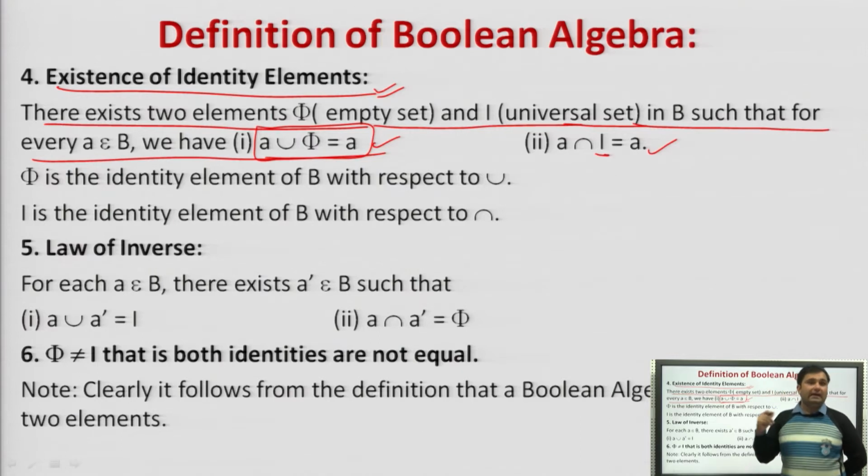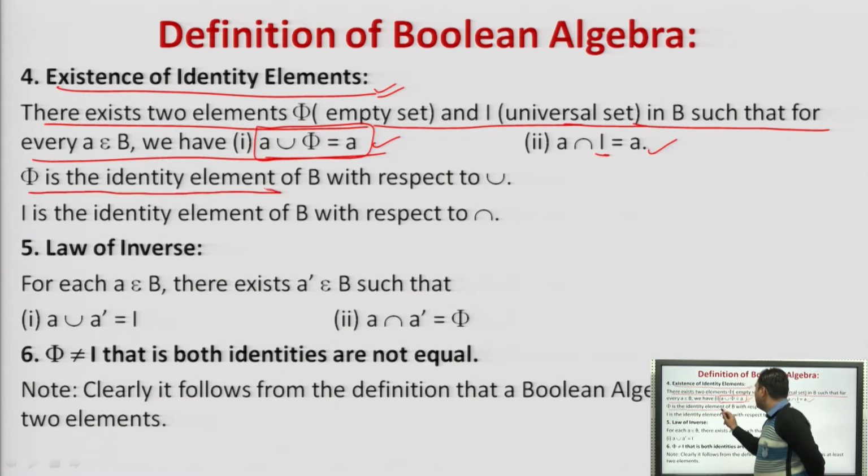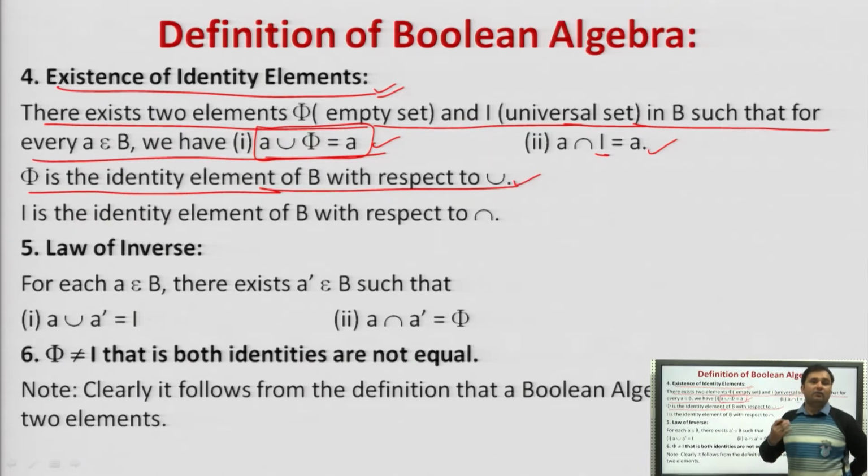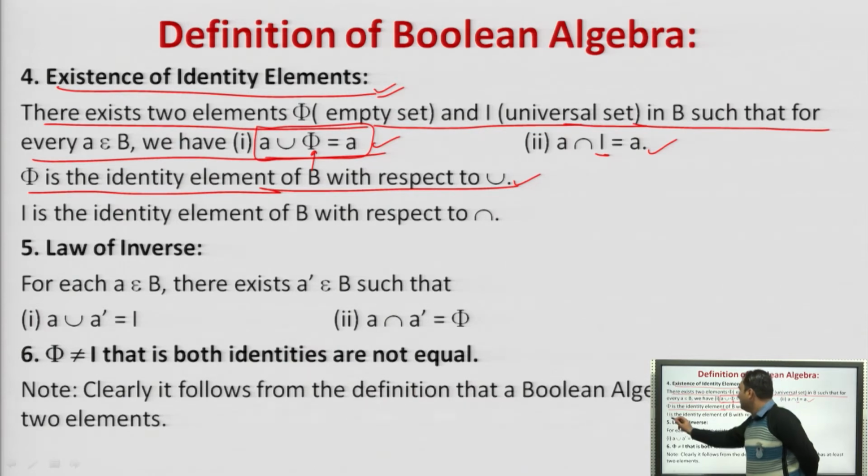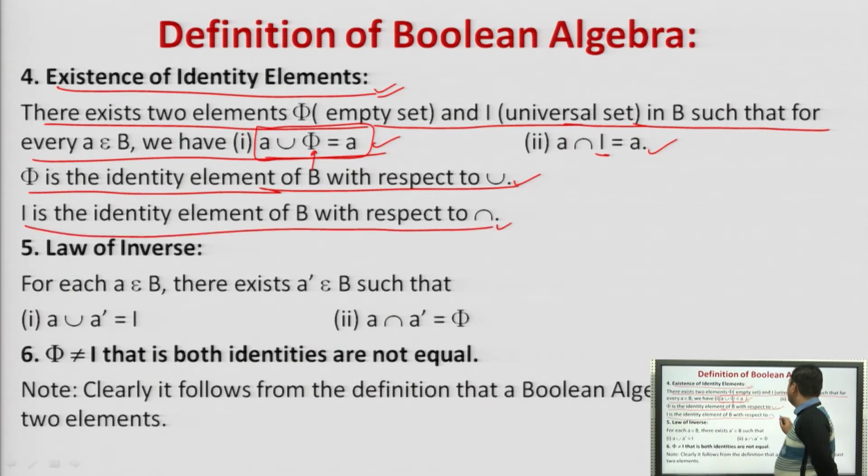So, the identity law should also be justified in order to prove something as a Boolean algebra, right? Phi is an identity element of B with respect to union. Phi is an identity element; it is being treated like an identity element. This is an identity element with respect to union and I is the identity element with respect to intersection. Agreed? Right.